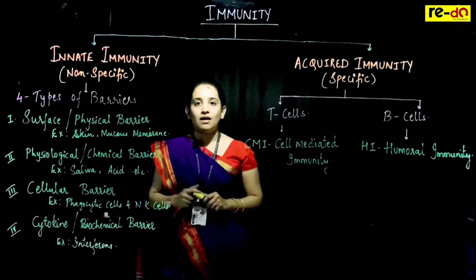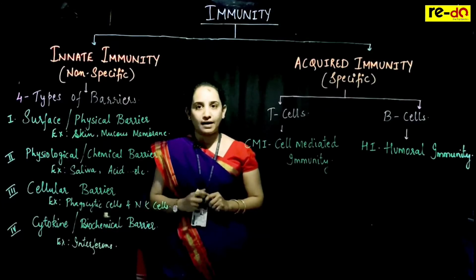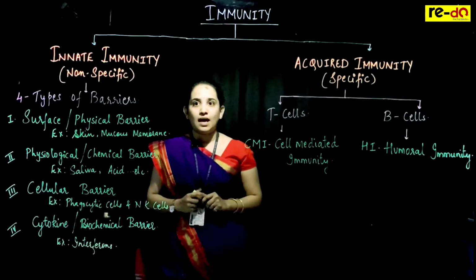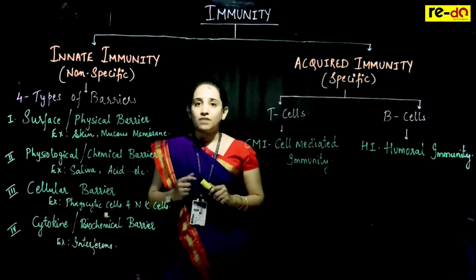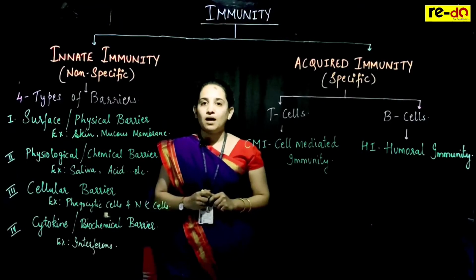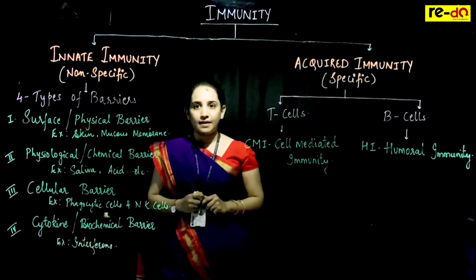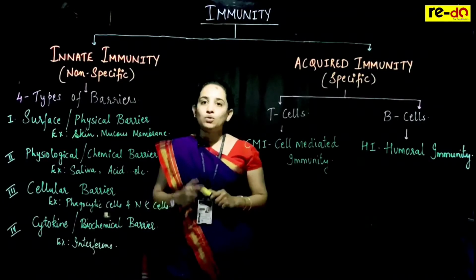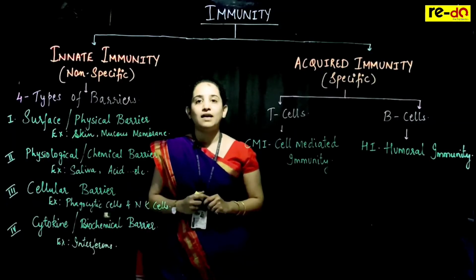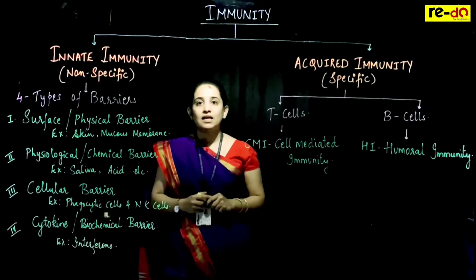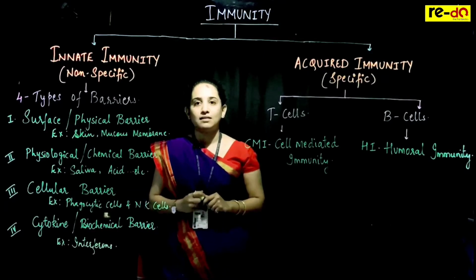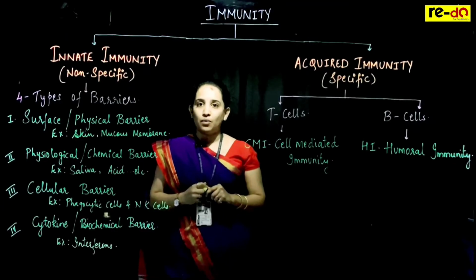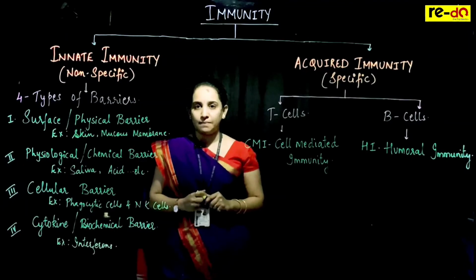These invaders are in the form of harmful bacteria, viruses, protozoans, and so on. They try to invade our body and make us fall sick. But our body shows a response to fight against these invaders. This response is nothing but the immune response. So, we are going to study immunity.